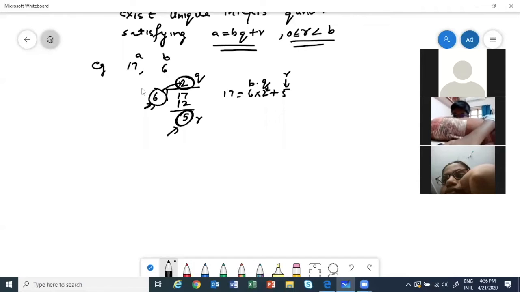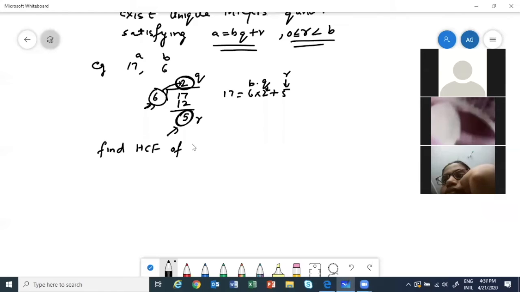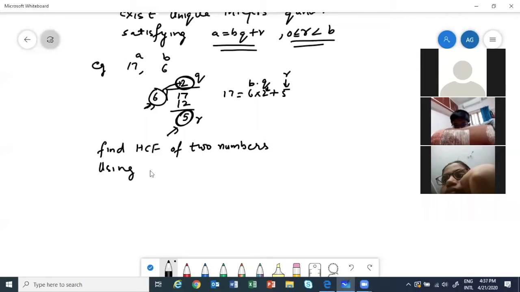We will find HCF of two numbers using Euclid's division lemma. Division algorithm.